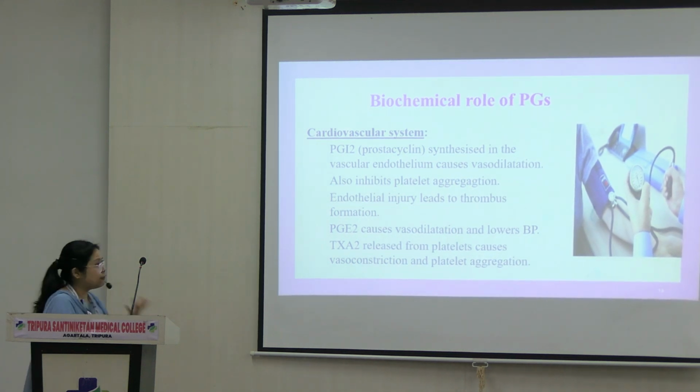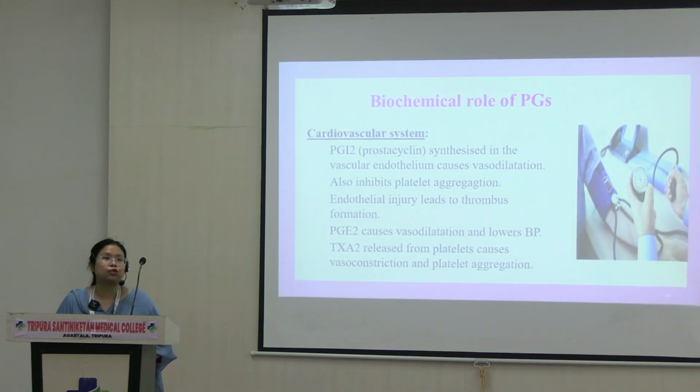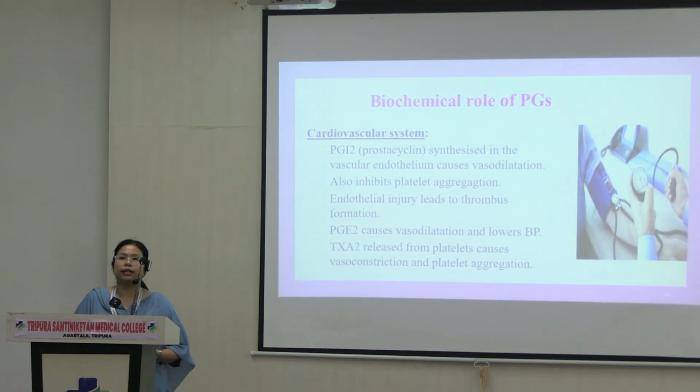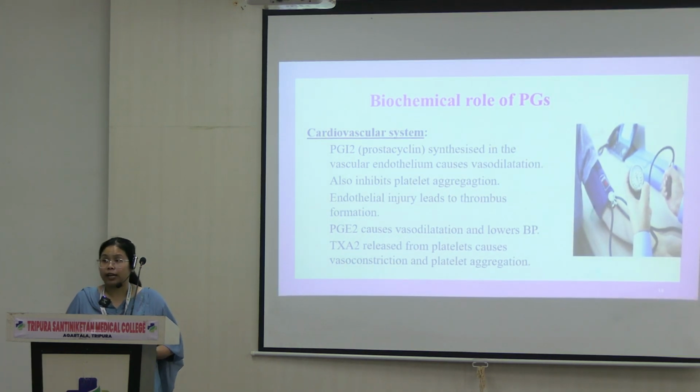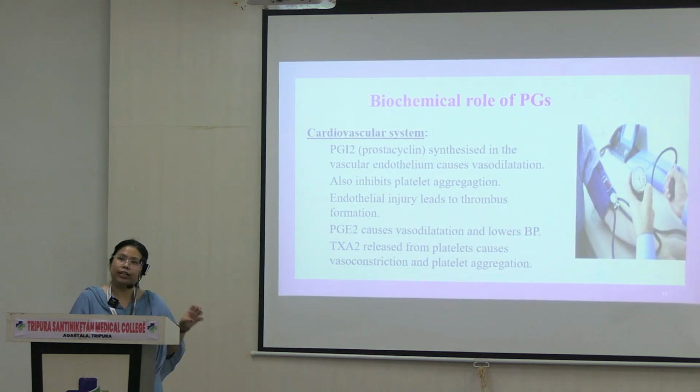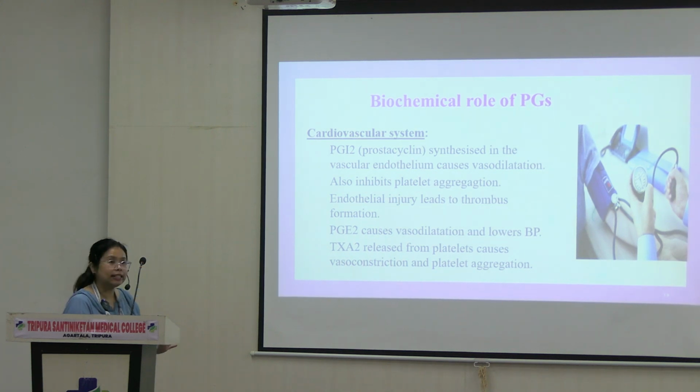So obviously, whenever there is an endothelial injury, any injury to the blood vessel, what ends up happening is that there is no release of prostacyclin. Therefore, thromboxane will act. So if there is ever bleeding, thromboxane will act and it will cause clotting in that particular region. So that will stop the bleeding from happening. It will decrease the blood flow to that area as well, right? That is acted upon by thromboxane. But PGI2 does the opposite.